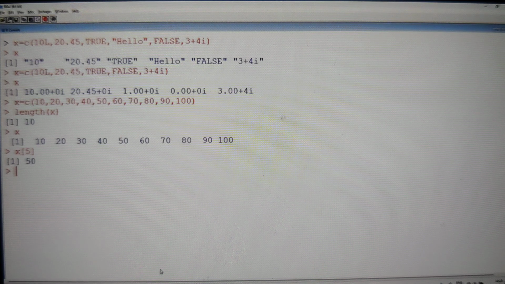We are going to get the fifth element like this, guys. Very easy. Which element do you require? It is going to be x of 5. I want to get the fifth element. If you want to get the first element, it is going to be x of 1. If you want to get the last element, it is going to be x of... I know there are 10 elements. Otherwise, you can also use length of x.